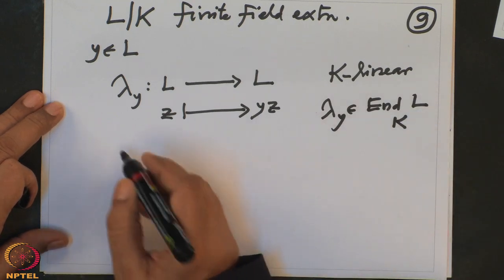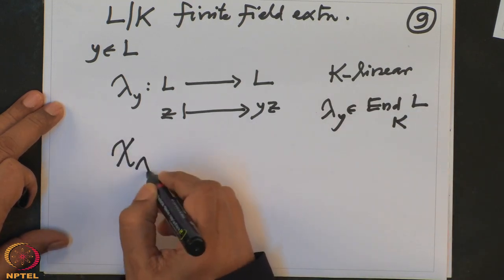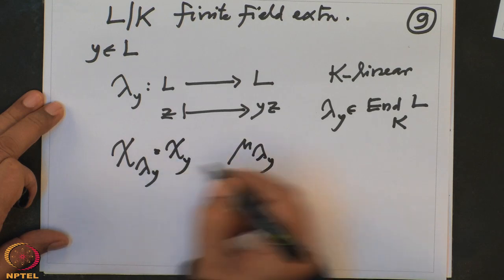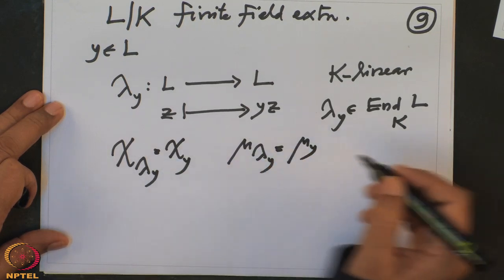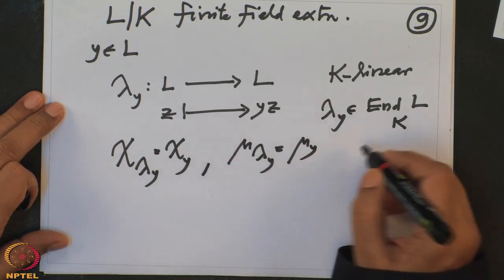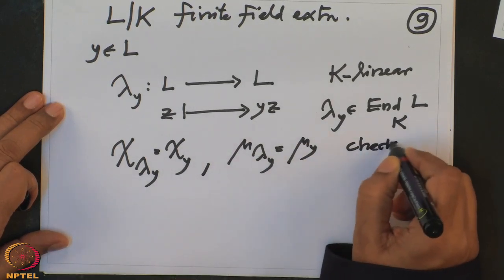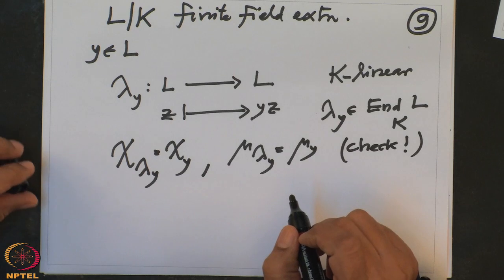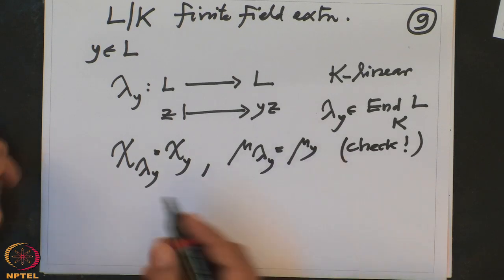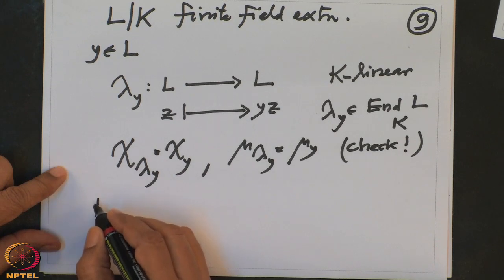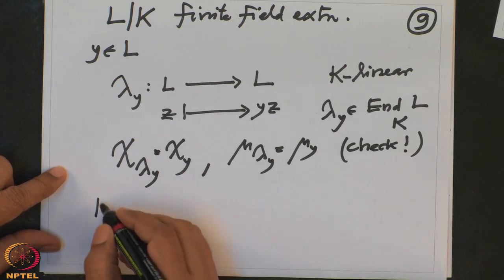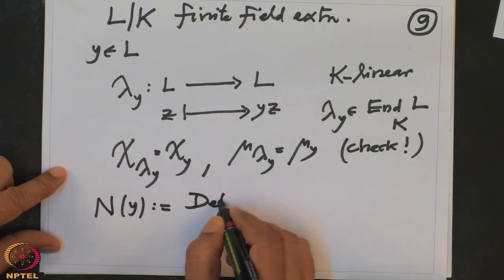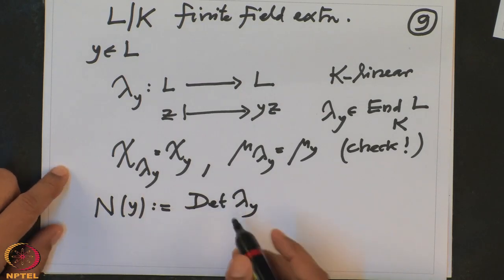So therefore it makes sense to talk about the characteristic polynomial of lambda y and the minimal polynomial of lambda y. But this is the same thing as the characteristic polynomial of y, and this is the same thing as the minimal polynomial of y. That is easy to check, so I would strongly recommend you to check these equalities. Alright, once you check that, it is clear what the norm is. So the norm of y is by definition the determinant of lambda y.